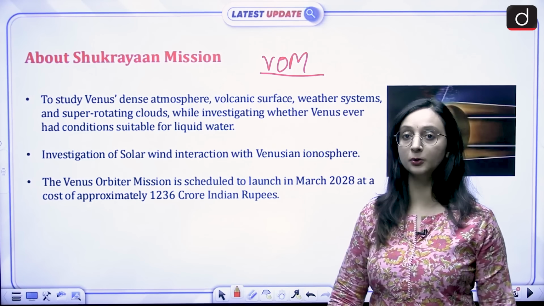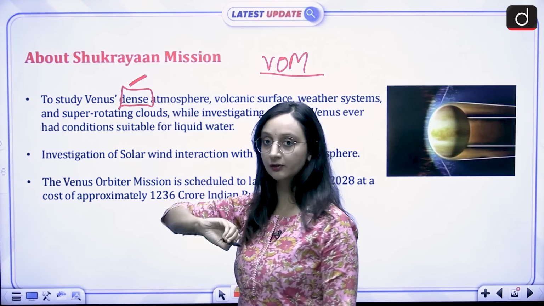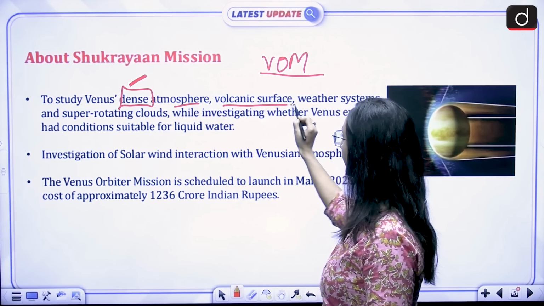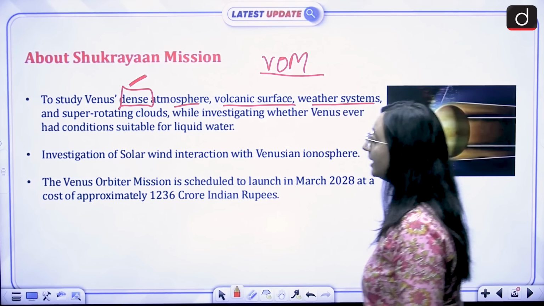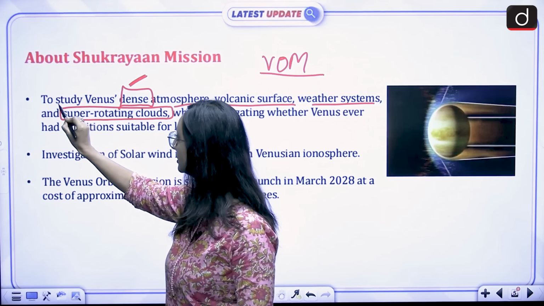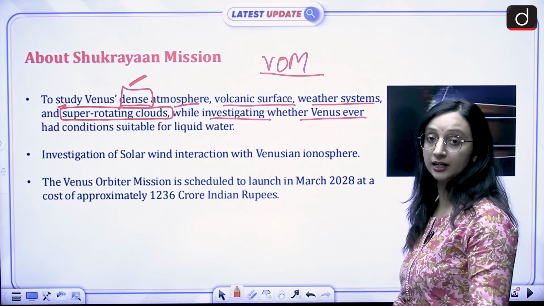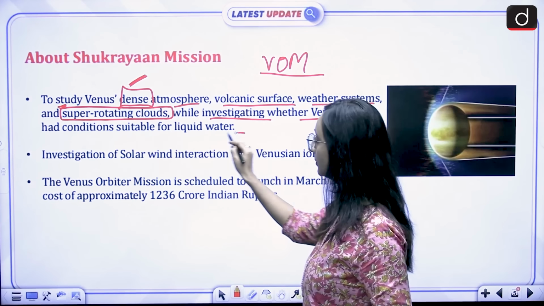This mission, as I told you, is to study Venus's dense atmosphere. Why dense? We will cover that. Dense atmosphere, volcanic surface, weather systems, and super rotating clouds. What are these super rotating clouds? This also we will study while investigating whether Venus ever had conditions suitable for liquid water.